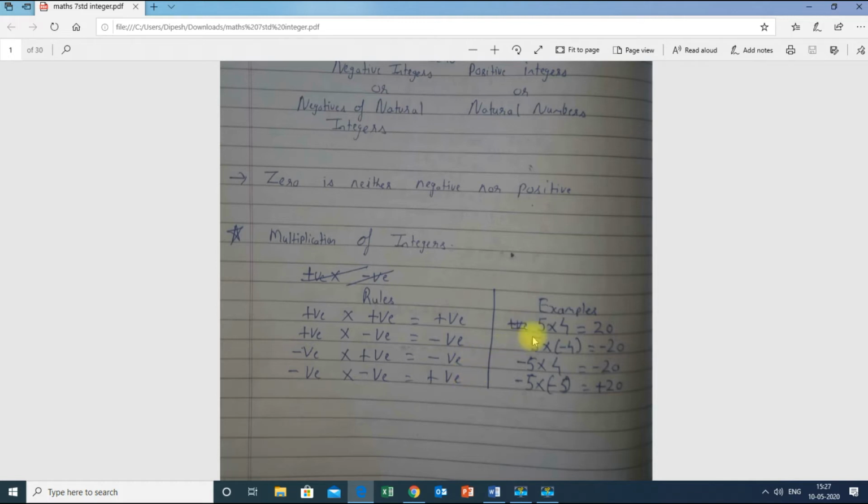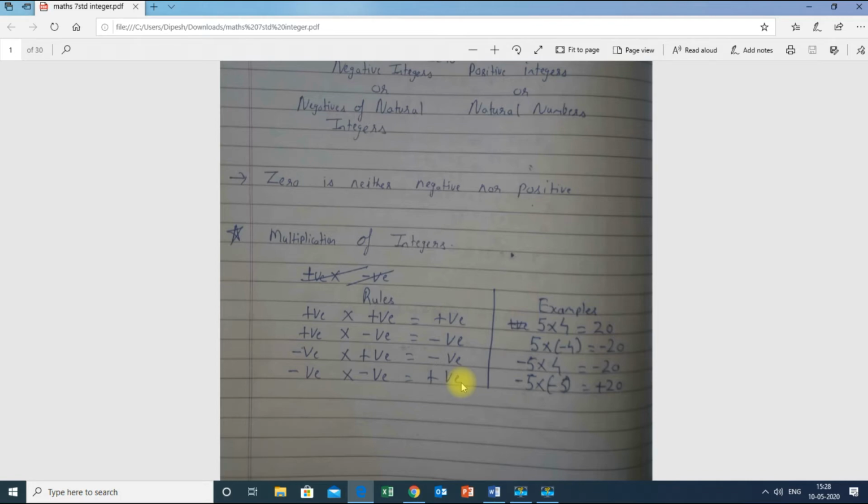Here 5 into 4, both are positive, therefore my answer is positive. Here both are negative, therefore my answer is positive. So when two negative signs or two positive signs are there, the answer will always be positive. And if one negative sign is there in the sum, then the answer is always negative. For example, you can see there is one negative sign here and one negative sign here, therefore these answers are negative. So keep this in mind. If you have any doubt, please let us know. This is a basic concept.